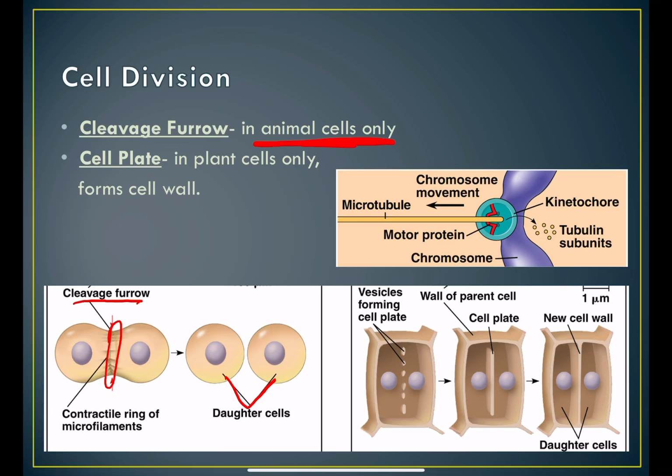Here is that diagram, like I was kind of talking about, where these motor proteins attach onto a microtubule and allow the chromosomes to move on the microtubule, okay? And we talked about that a little bit when we talked about motor proteins and microtubules and why they were important in the cytoskeleton, okay?